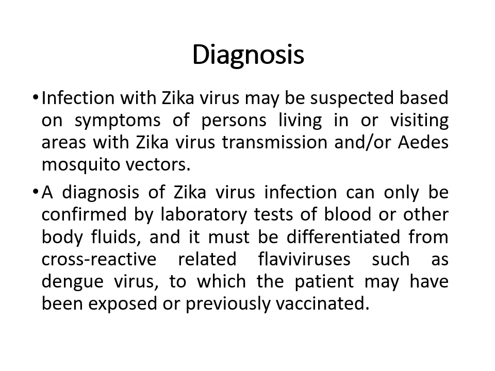It must be differentiated from cross-reactive related flaviviruses, such as dengue virus, to which the patients may have been exposed or previously vaccinated. So many things are there, because some people may be vaccinated and may have related antibodies. So looking for antibodies is not the right option; the right option is looking for its genetic material, because when we do RT-PCR, we can confirm the presence of the particular virus more easily than by looking for its antibody. So that is the challenging task in diagnosis.